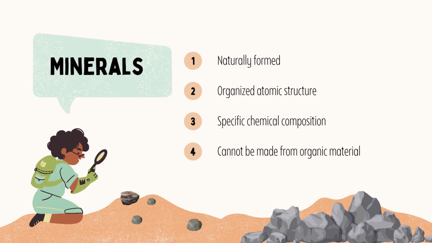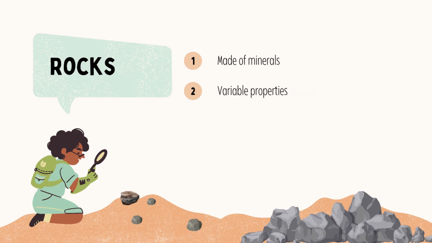A mineral is defined as a naturally occurring substance that has a specific chemical composition and a well-organized atomic structure. It cannot be derived from organic matter. In contrast, a rock is a composite material with a variable chemical composition comprised of different minerals assembled through various natural processes. To summarize, while all rocks contain minerals, minerals cannot be classified as rocks.